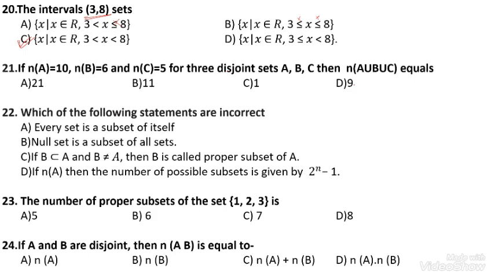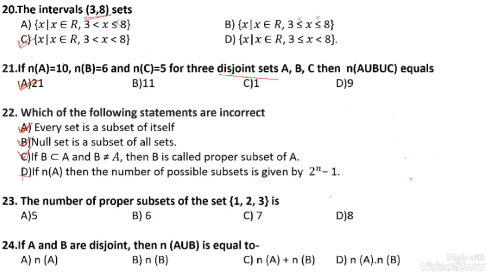While taking the union of those, all the sets are disjoint, so I can add easily. n of A union B union C means the number of elements present in all the sets. I can take 10 plus 6, that is 16. 16 plus 5 is 21. The option number A is 21, because here they mention disjoint sets, and disjoint sets mean there is no common element between any two sets.